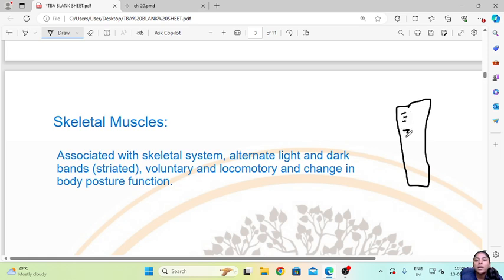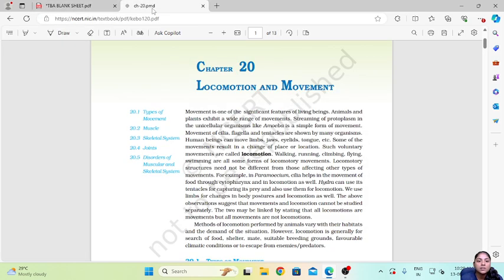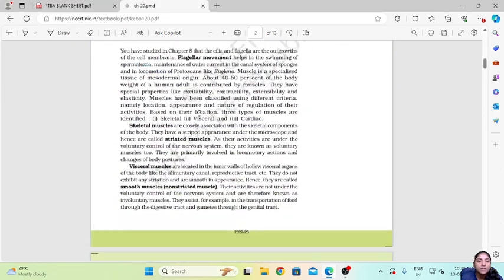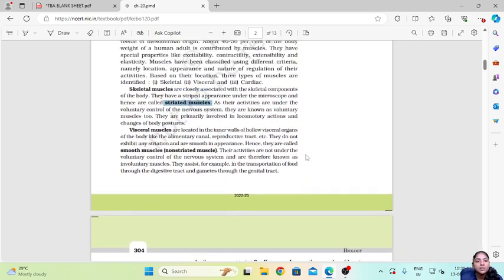So there will be striations like these on these muscles, and that is why they are called as striated muscles or the skeletal muscles. So, first one we have is the skeletal muscles, then they are also called as the striated muscles.